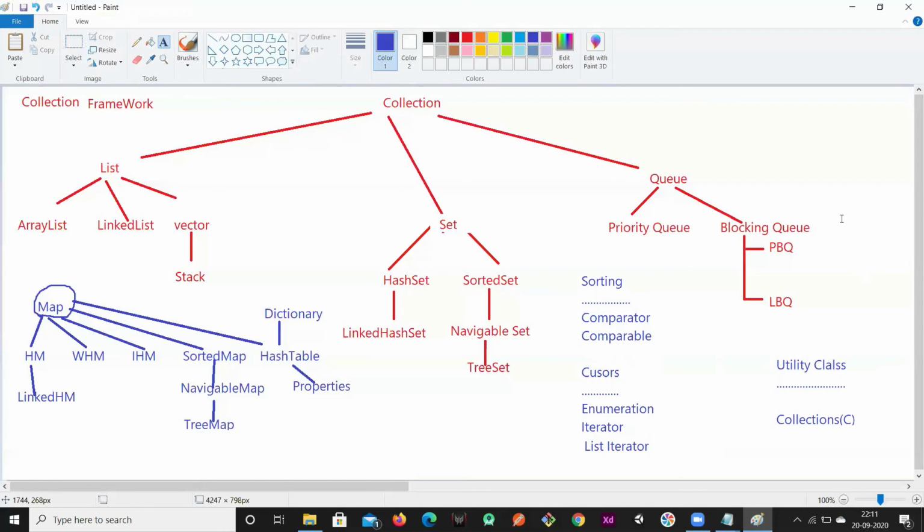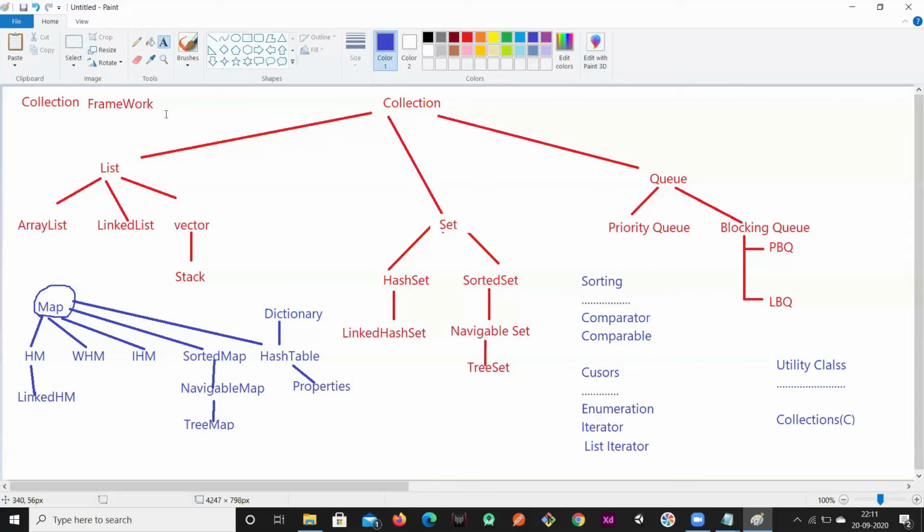In order to group the data, or to implement this collection concept, we have the collection framework. A framework is nothing but a set of classes and interfaces, a collection of classes and interfaces to group the data. Within that framework, we have an interface called Collection, and we have a utility class called Collections. Collections is a class and Collection is an interface. All these classes and interfaces are part of this framework. And this framework is in Java, right?